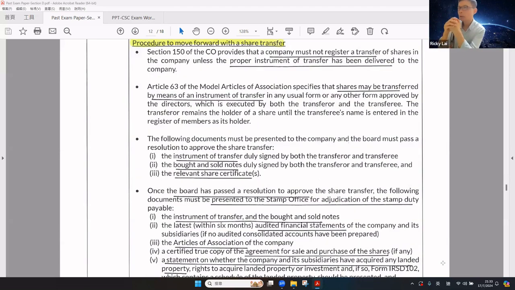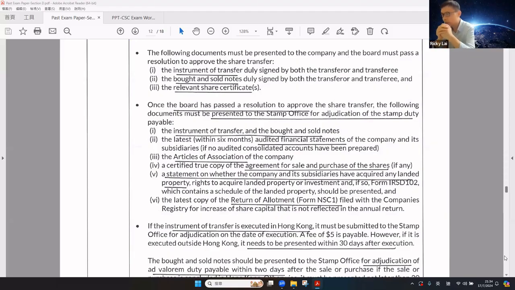Then how about the procedure to move forward with the share transfer? Okay, the company must not register the share transfer unless the proper instrument of transfer has been delivered to the company. The share may be transferred by means of the instrument of transfer, which should be executed by the transferor and transferee. Not only the instrument of transfer, the form of transfer also includes the bought and sold notes, and the transferor must present the relevant share certificate.